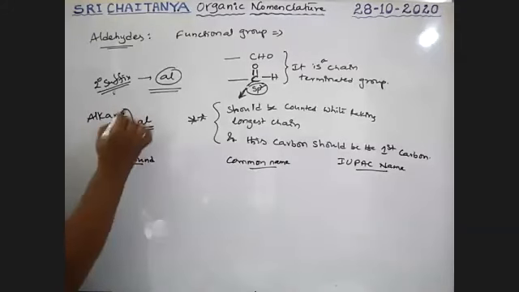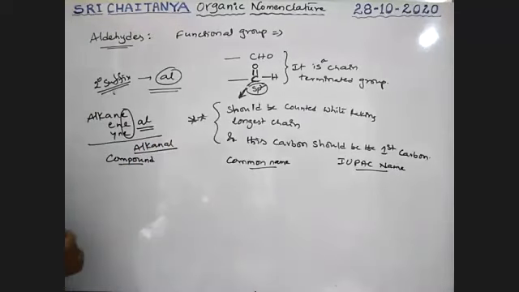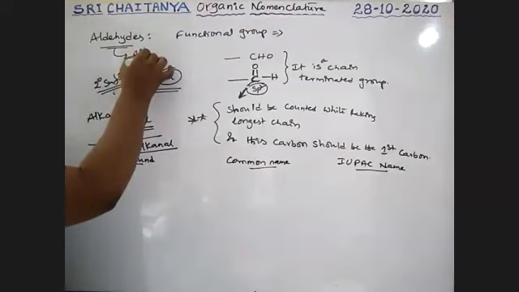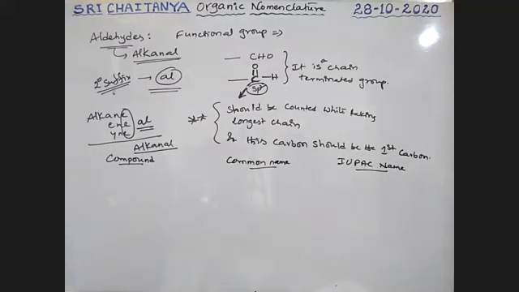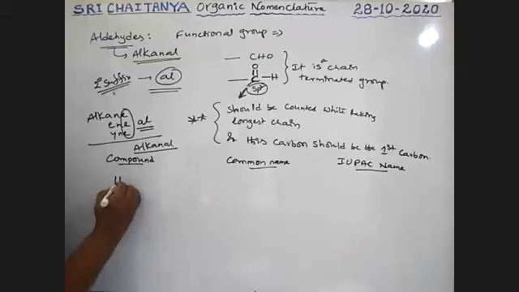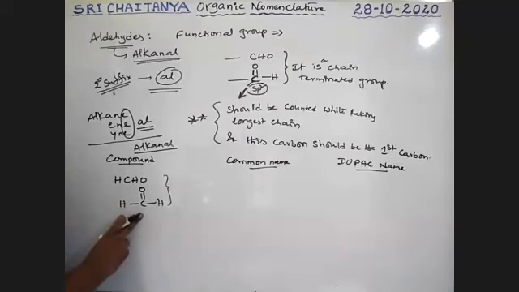So simply it is called alkanal: alk, AN, AL. Therefore, aldehydes are nothing but alkanals. So these aldehydes are also called alkanals. I'm writing some of the examples, boys. See here, the first one, HCHO, nothing but H-C double bond O-H. Both these are the same. One is the shortcut, the other is the complete structure. It contains only one carbon, boys.